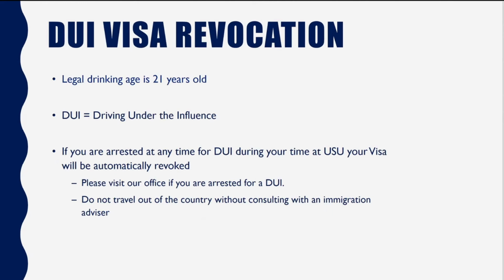But regardless, you want to make sure that you never find yourself behind the wheel of a vehicle, because you are driving while intoxicated. And what you can get pulled over for by our local police is driving under the influence. So driving under the influence may mean that your visa will be automatically revoked. It doesn't mean that you have to exit the country. It doesn't mean that you can't finish your degree.